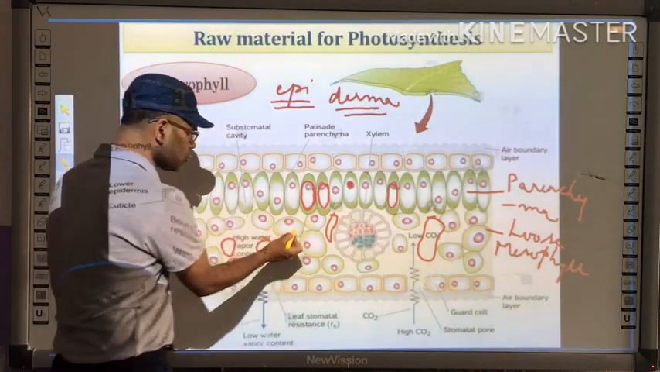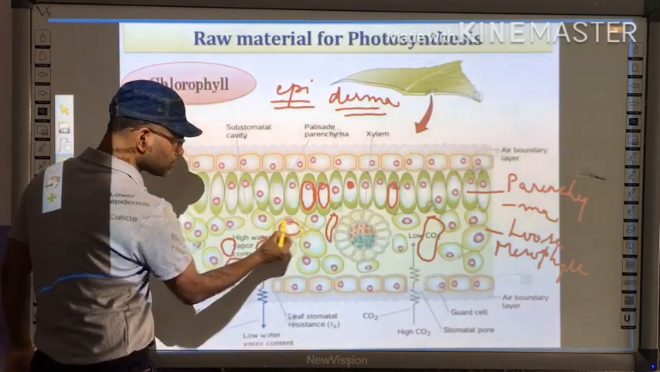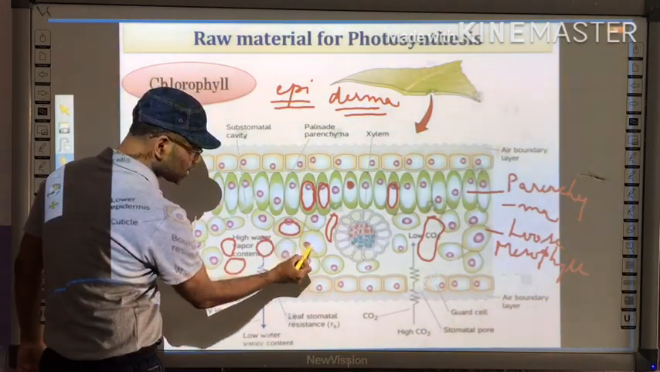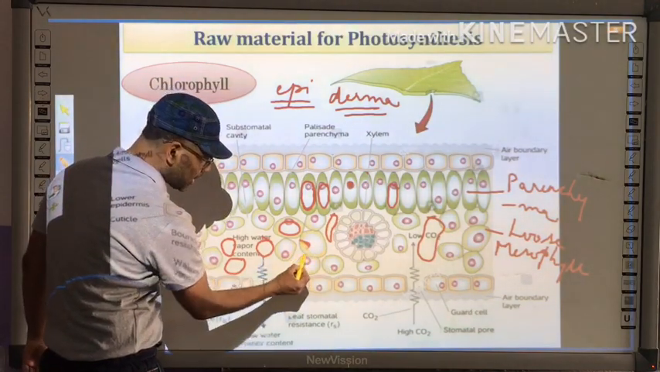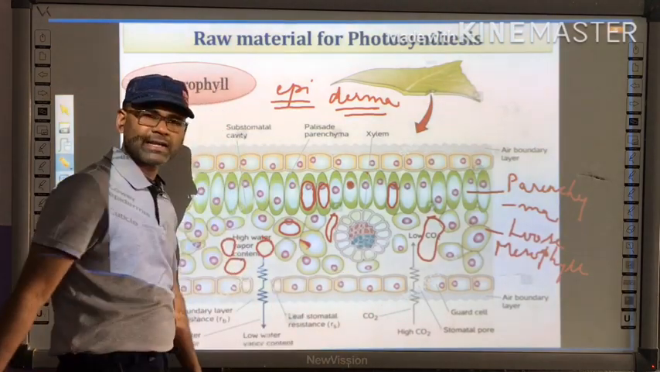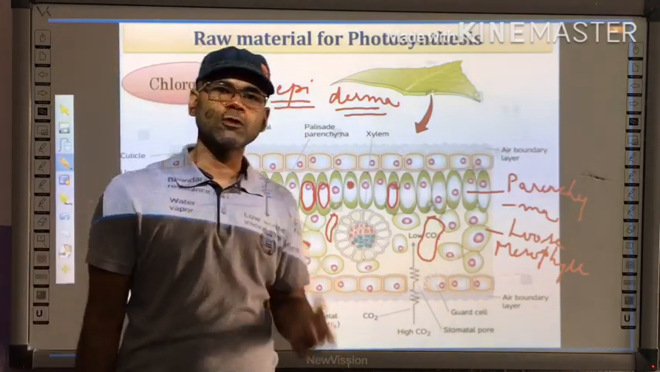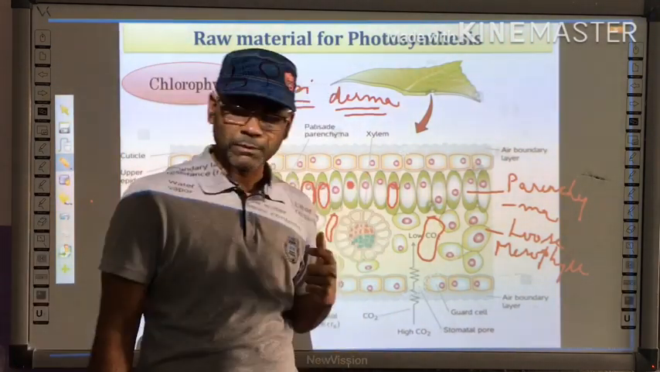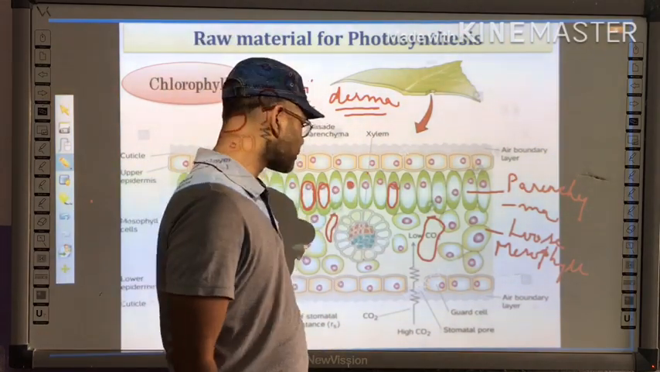Okay, here also you will find a large vacuole, you will find a nucleus and you will find a green color periphery. This green color periphery again contains chloroplasts, and these chloroplasts contain chlorophyll which performs photosynthesis. Right.